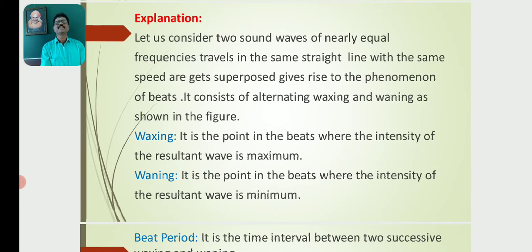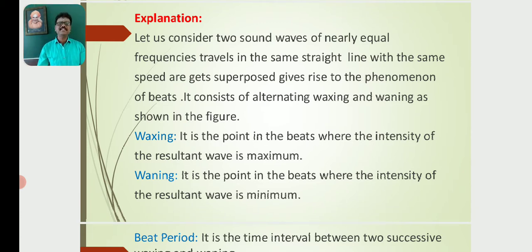Explanation: let us consider two sound waves of nearly equal frequencies traveling in the same straight line with the same speed. When superposed, they give rise to the phenomenon of beats. It consists of alternating waxing and waning as shown in the diagram.